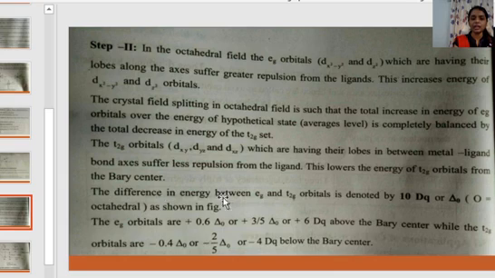The difference in energy between the Eg and T2g orbitals is denoted by 10 Dq or delta O. Here O stands for octahedral.